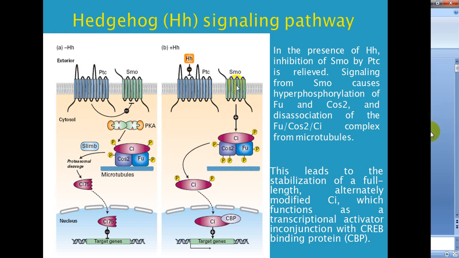So, this hyperphosphorylated complex cannot remain attached to this microtubule and it dissociates from the microtubule, and this CI is stabilized, which functions as a transcriptional activator in conjunction with CREB protein, leading to the transcription of certain genes.